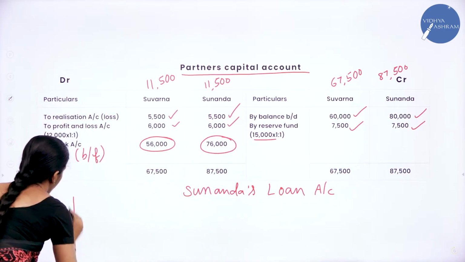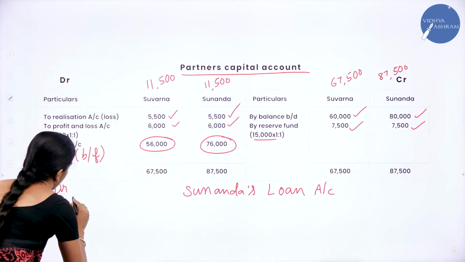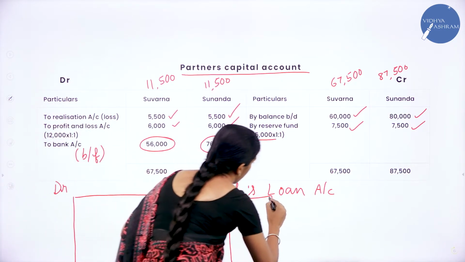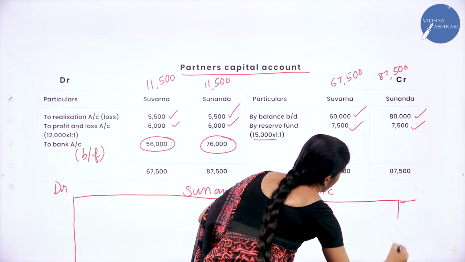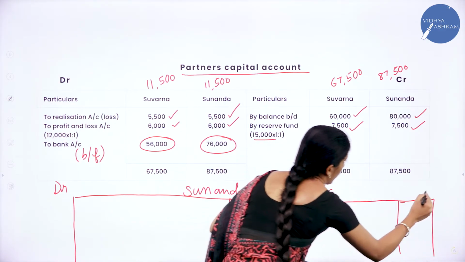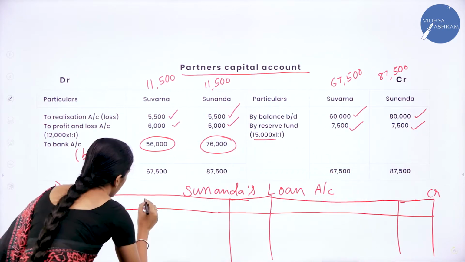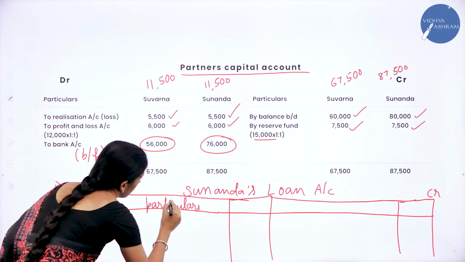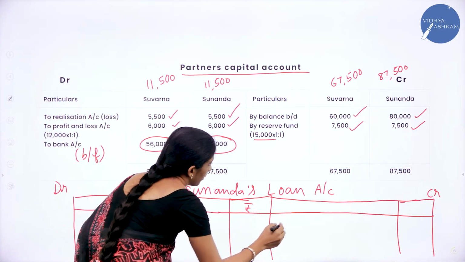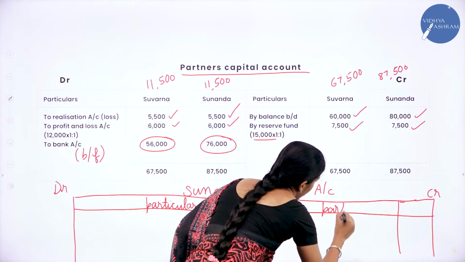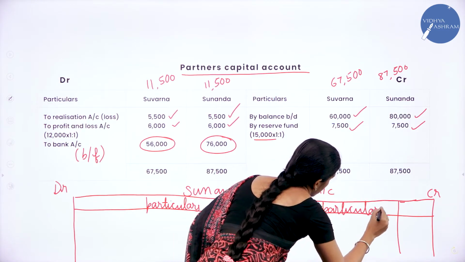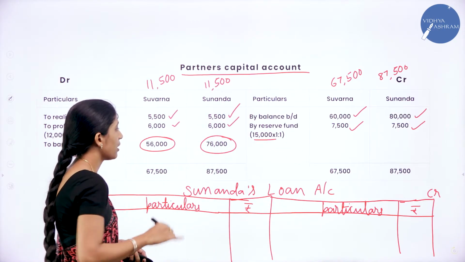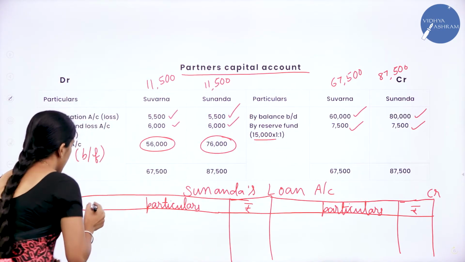As usual, your format will be having debit side, particulars and amount, credit side also particulars and amount. This is credit side. Debit side, particulars, amount, here also particulars and amount. Now how to begin our partner's, Sunanda's loan account? We'll begin it as